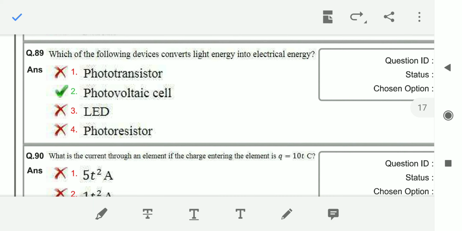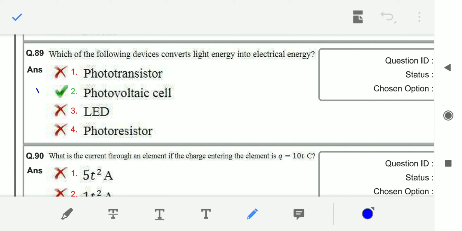Which of the following devices converts light energy into electrical energy? Light energy to electrical energy is nothing but a photovoltaic cell.